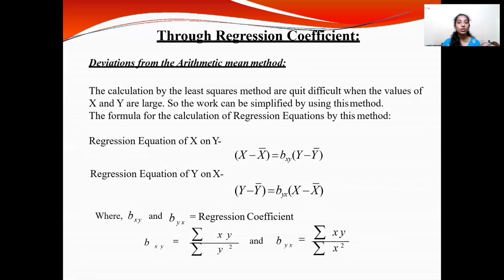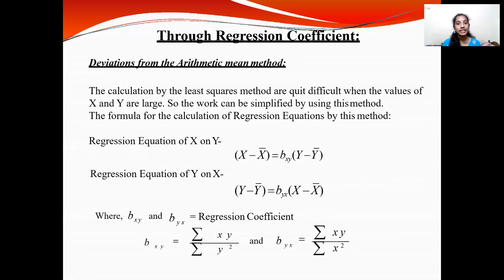Now through regression coefficients, we have the deviation from the arithmetic mean method. Let's see what that method is. The calculations by the least square method are quite difficult when the values of x and y are very large. So the work can be simplified by using this method.